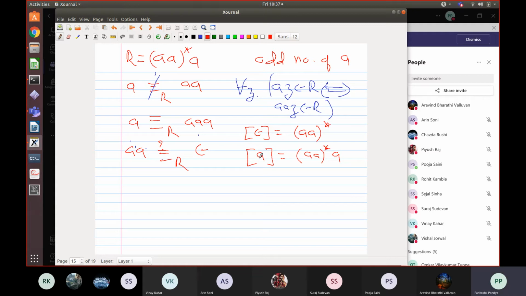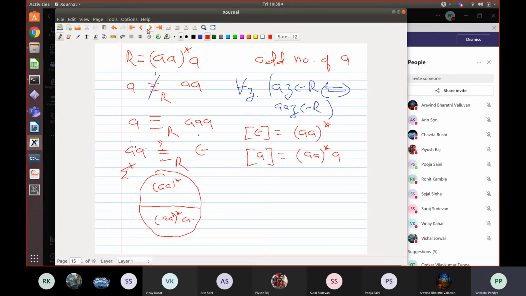Yes, sir. So we have sigma star, where sigma is A, and it is partitioned into two classes: (AA) star and (AA) star A. This language induced congruence, where the language R is this, partitions sigma star into two classes.